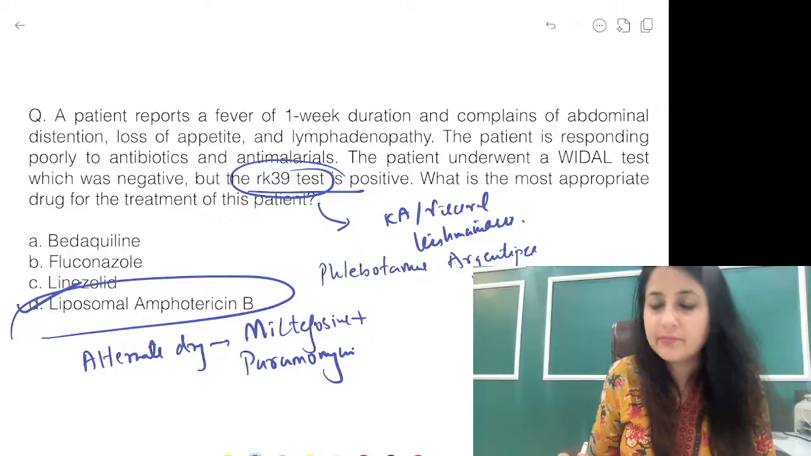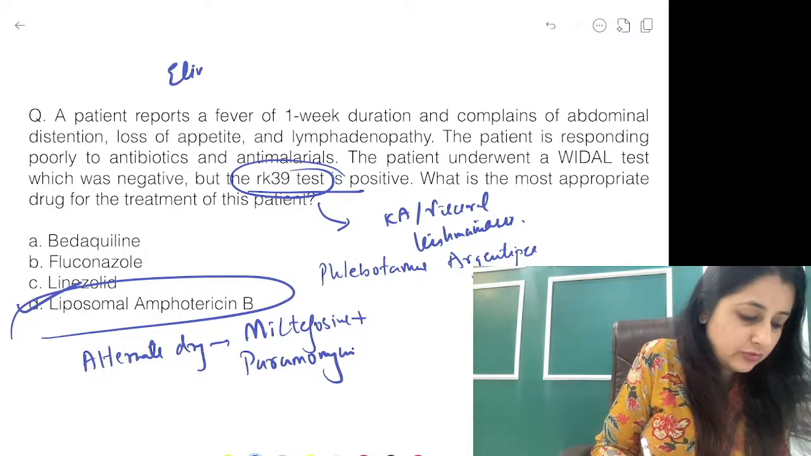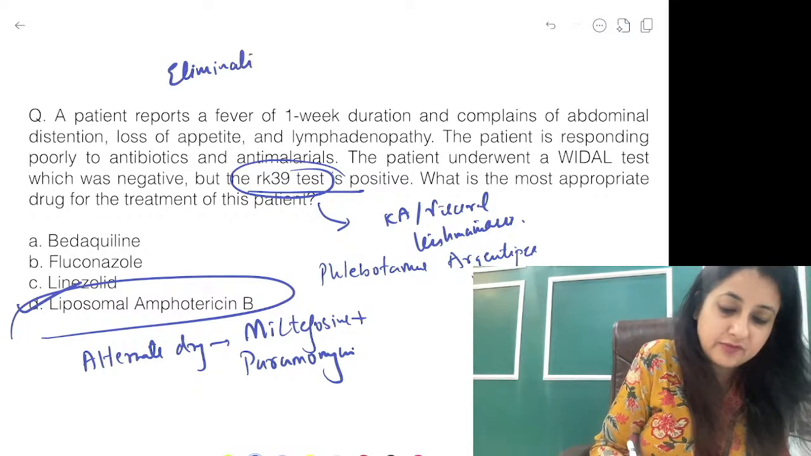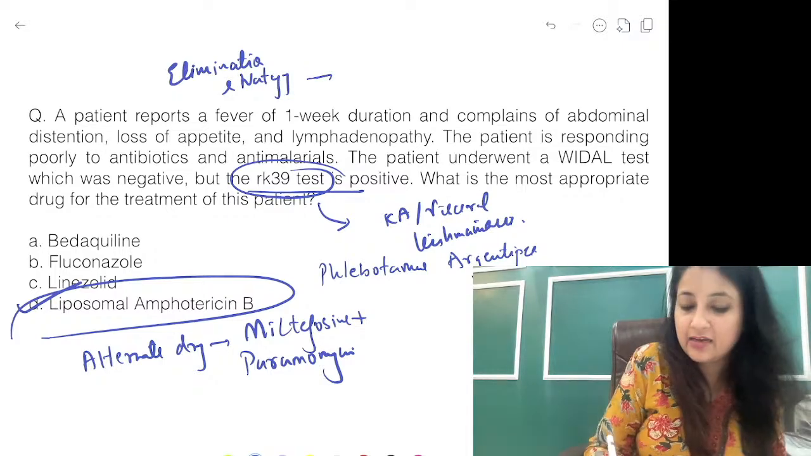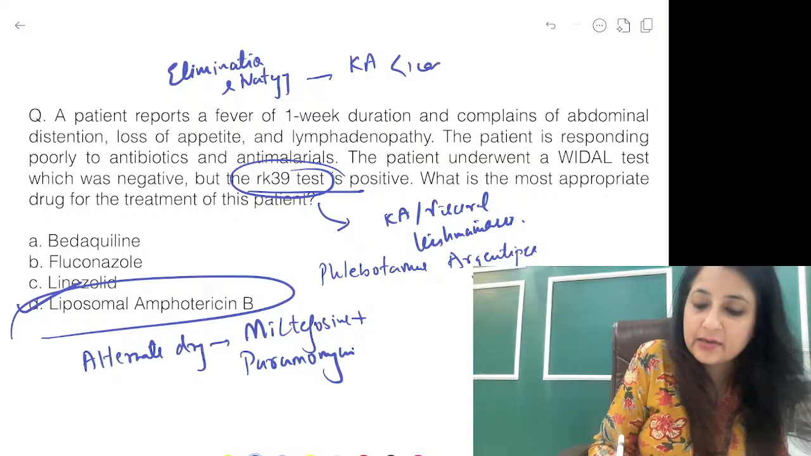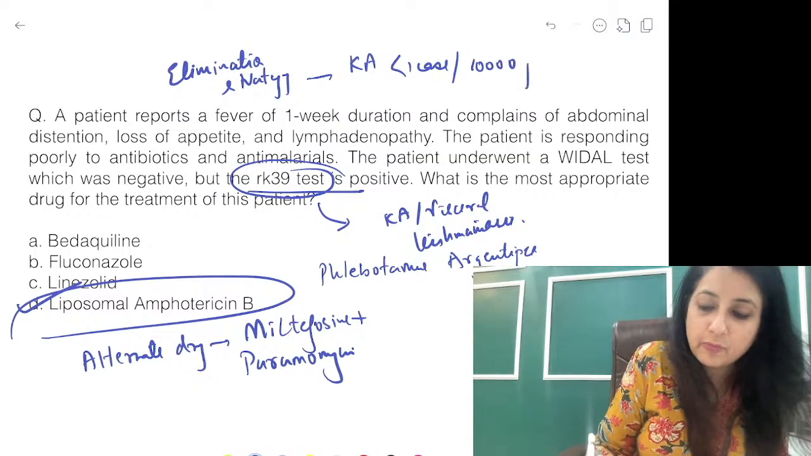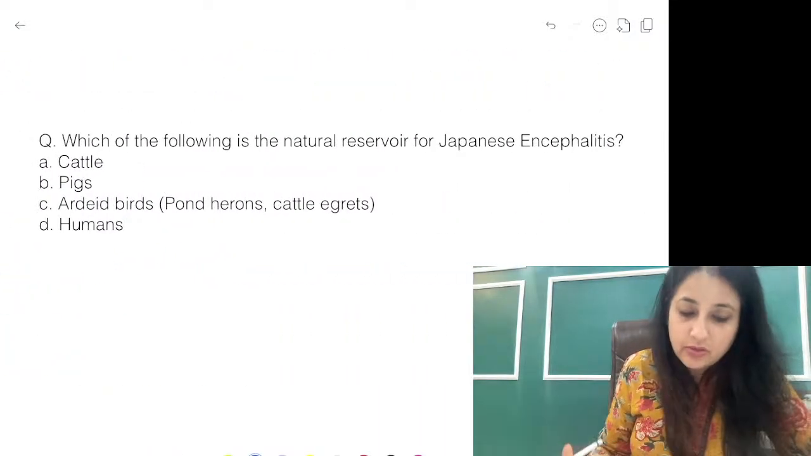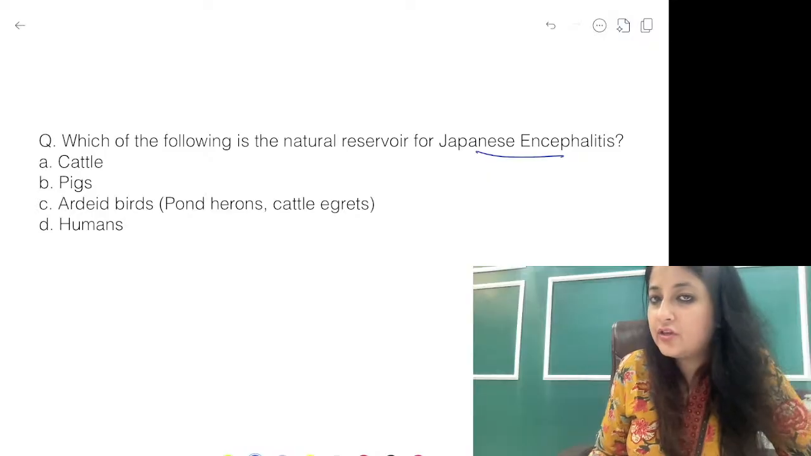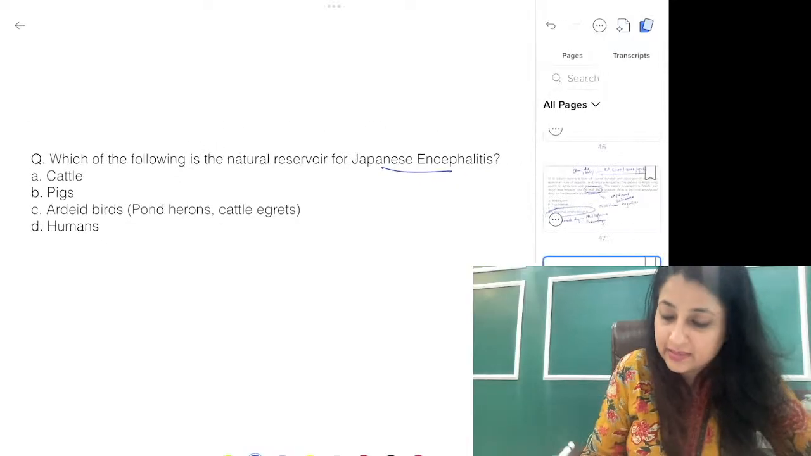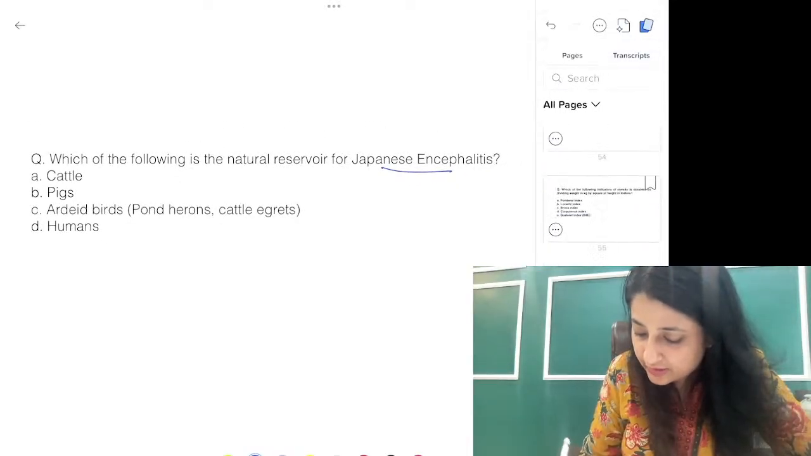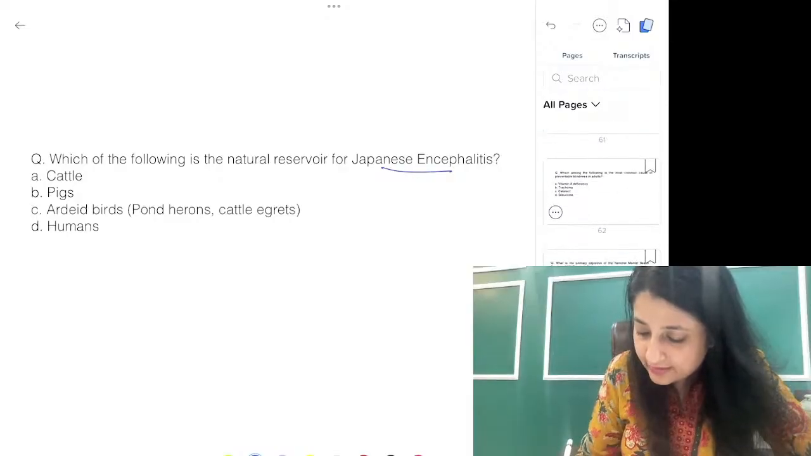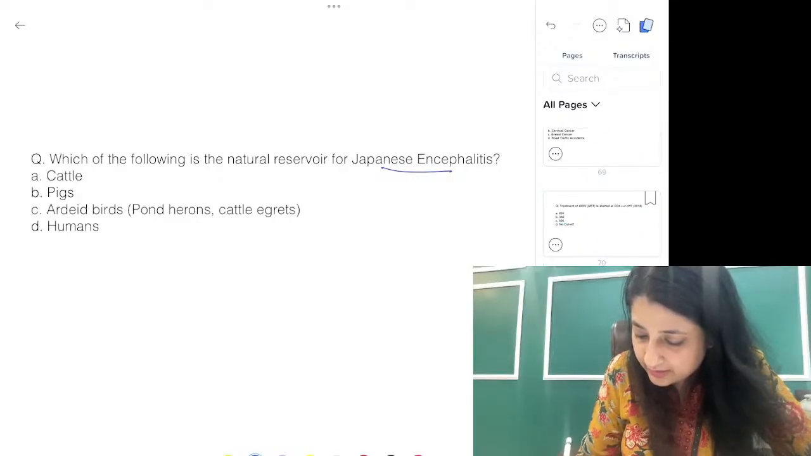कालाजार we are wanting to eliminate till 2027. Also you have an elimination strategy. Yes, of course, Neha. Strategy, elimination criteria for Kala Azar, which is less than 1 case per 10,000 population. This is the same as leprosy. Elimination criteria for Kala Azar. Clear? चलो, which of the following is the natural reservoir for JE? JE you will revise the life cycle as well, guys. Natural reservoir for JE, आंसर क्या दोगे? Which of the following is a natural reservoir for JE?